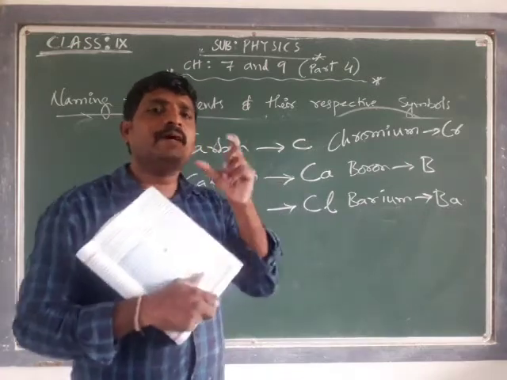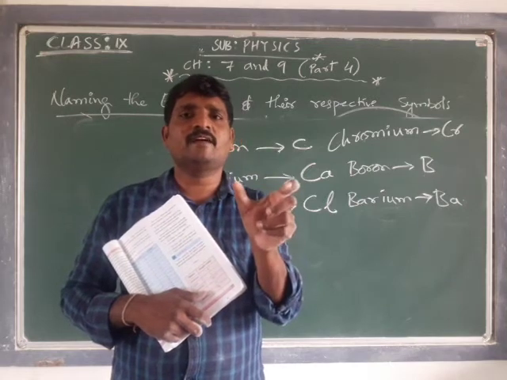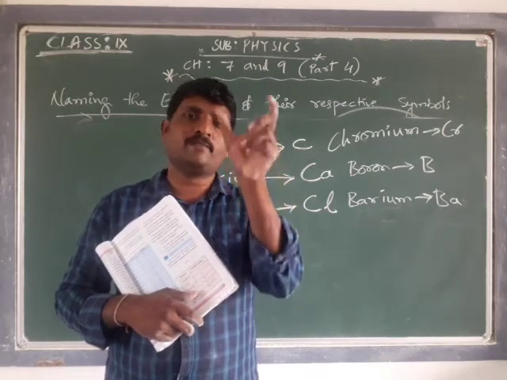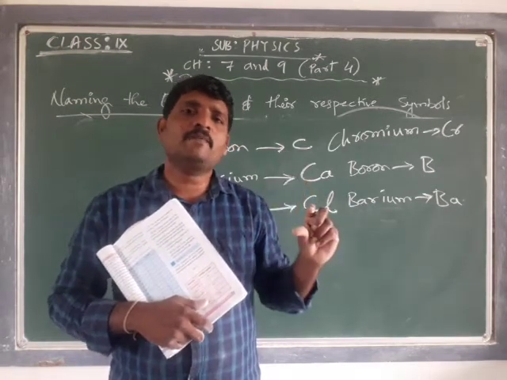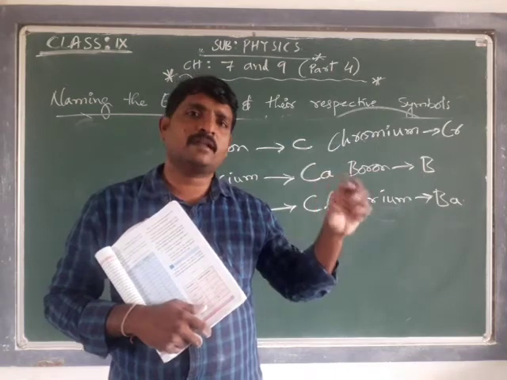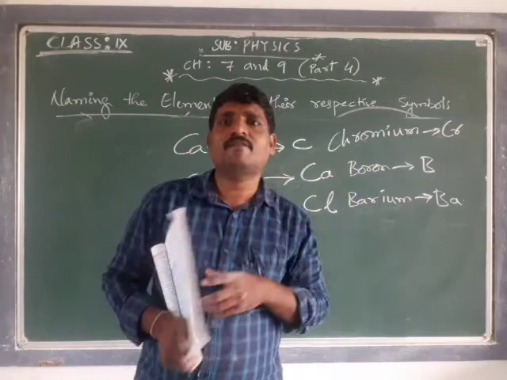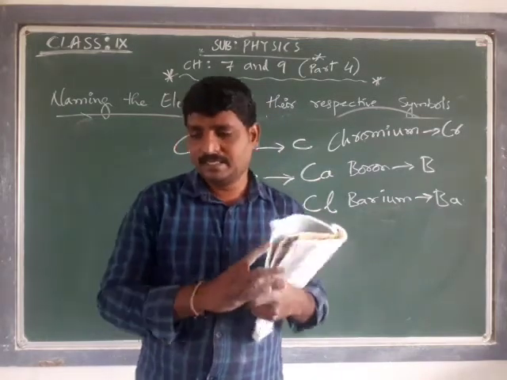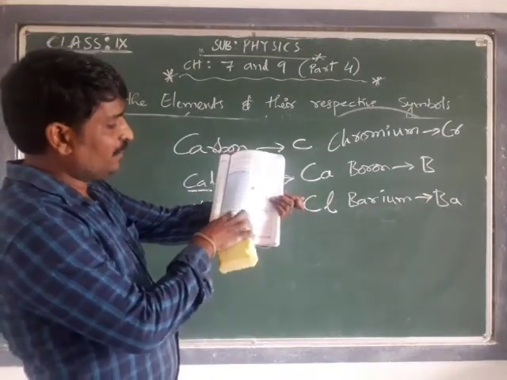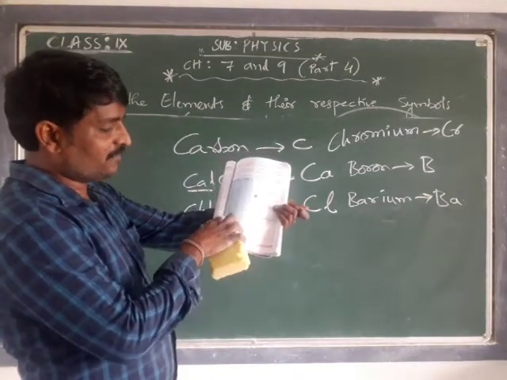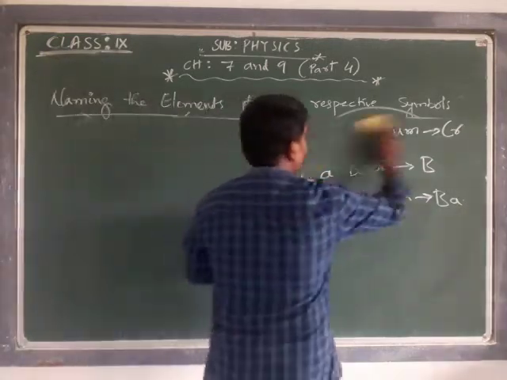Okay, see, the symbol might be the first initial letter of the name of the element, which is expressed by a capital, or it should have two letters where the first letter is capital and the second letter is small case, and it should give a reference to the name of the element. And for the discussion, iron why it is Fe, gold why it is Au, and sodium why it is Na, and potassium why it is K. That is our next segment.